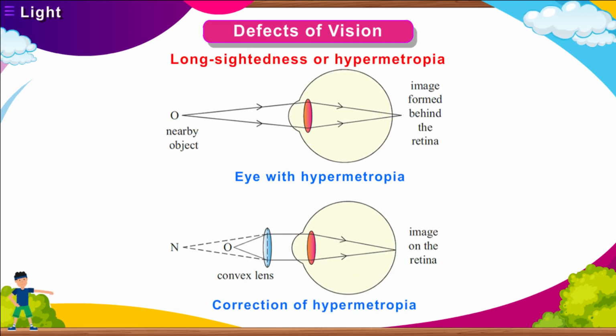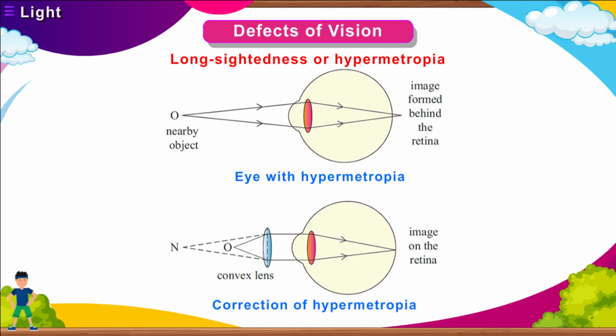Long-sightedness or hypermetropia. A person suffering from long-sightedness or hypermetropia can see the distant objects clearly, but he or she can't see nearby objects clearly because the image of the object is formed behind the retina. To remove this defect, the person is advised to use a convex lens of suitable focal length.